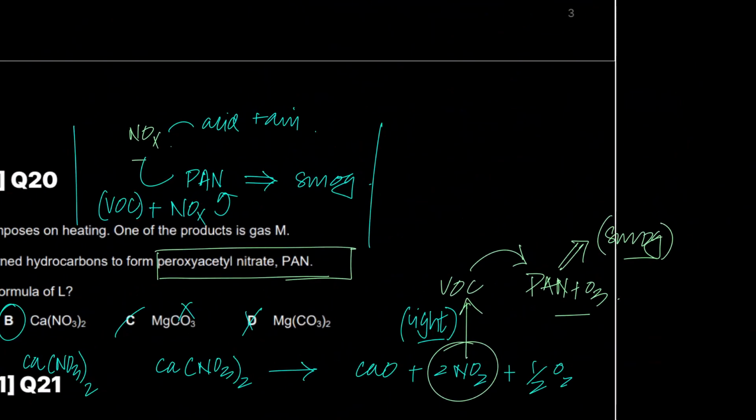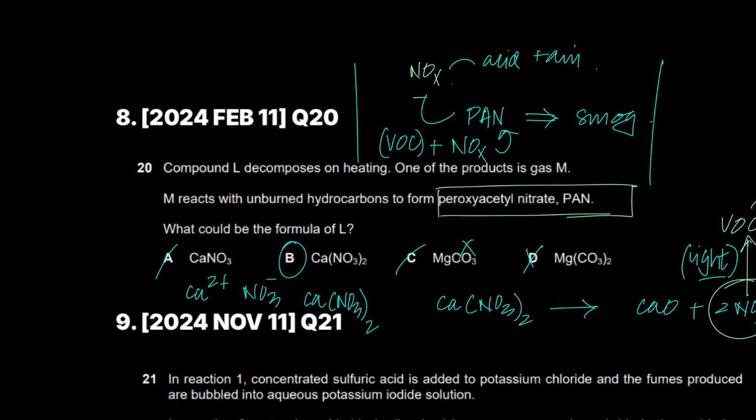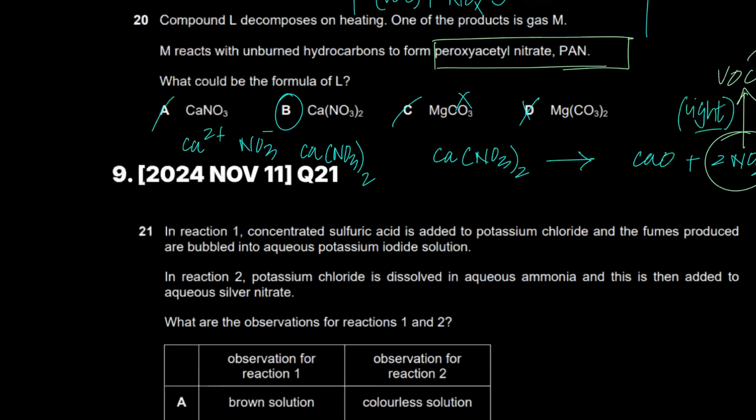And did you need to know all of this knowledge for solving this MCQ? Absolutely not. You just needed to know that PAN is caused by nitrogen oxide. So C and D are wrong, and between these two, the formula of B is correct. Literally. Isn't it easy? Isn't A levels easy?